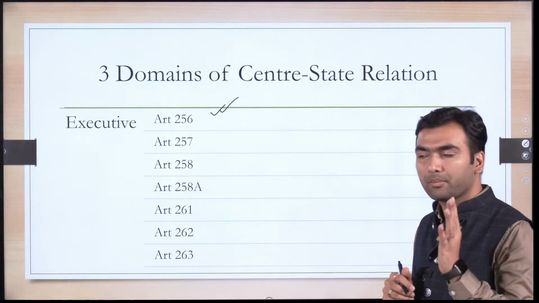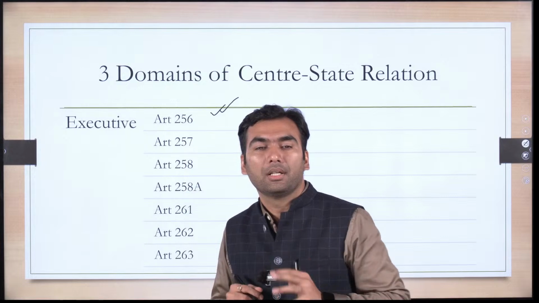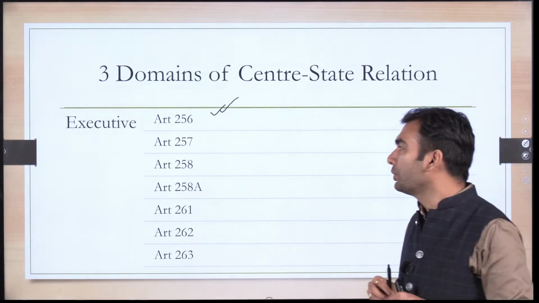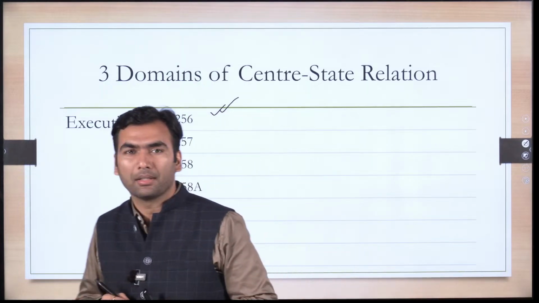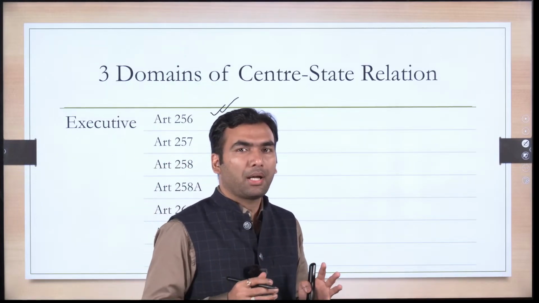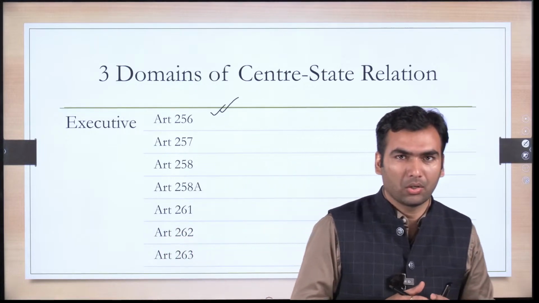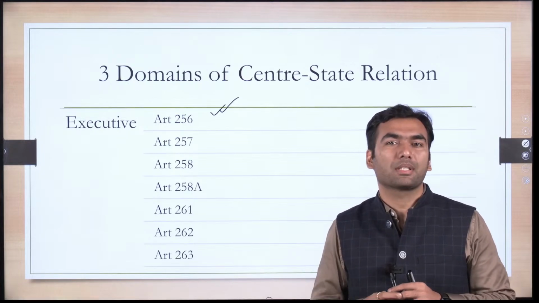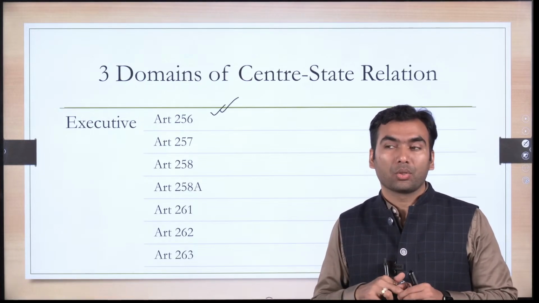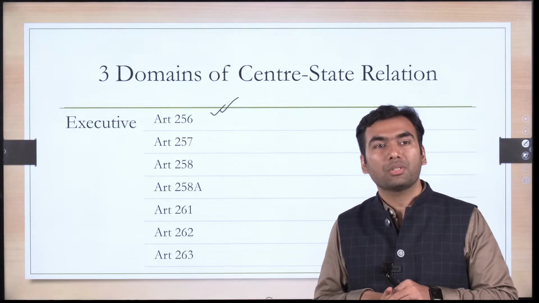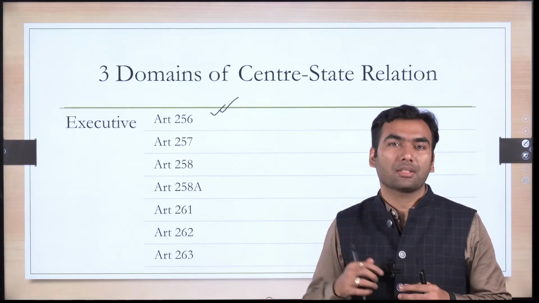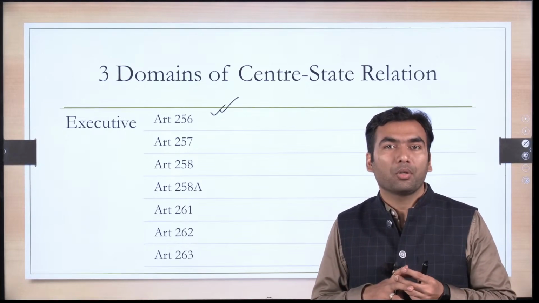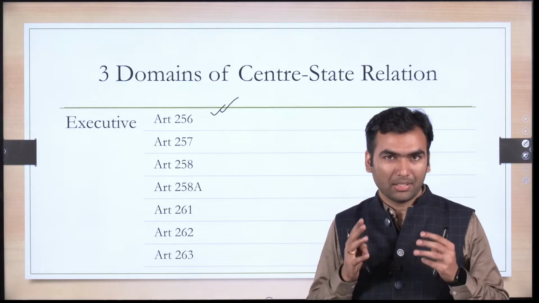You have to think in terms of executive relation between union and state. So this article 256 says that, see, union parliament have made certain laws, but on the ground the police or the administrative machinery is with the state government. So can a state government do something which will impede the functions of the law, or rather which will not allow the law made by parliament to be implemented effectively? Obviously, it is a possibility.